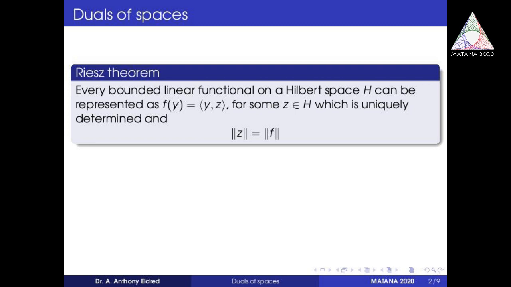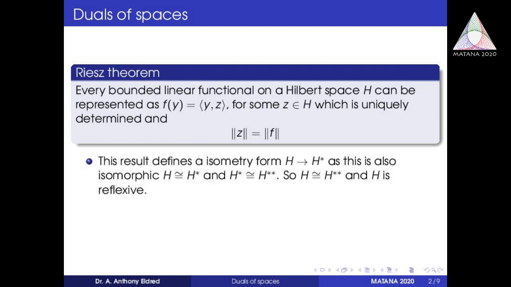So for a given linear functional on a Hilbert space, we can give an element z, and clearly for any element z we can define a linear functional. If we fix z, we can define a linear functional on H. So this correspondence is a 1-1 onto correspondence. And also we can see that norm z equal to norm f.